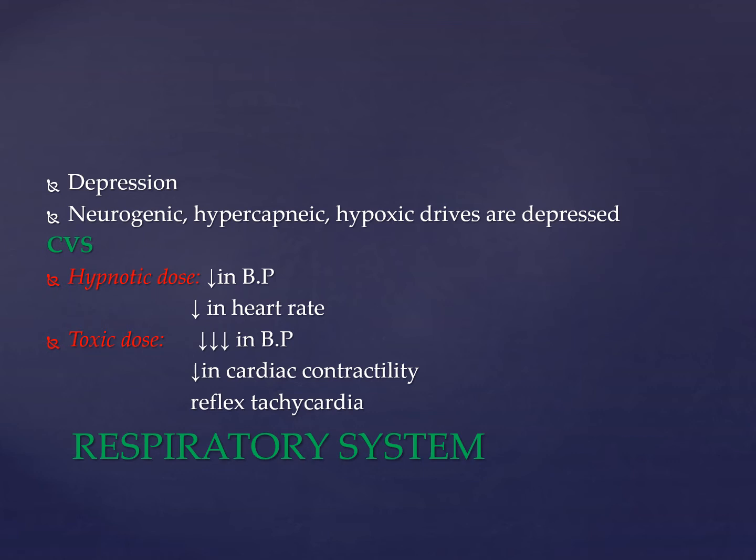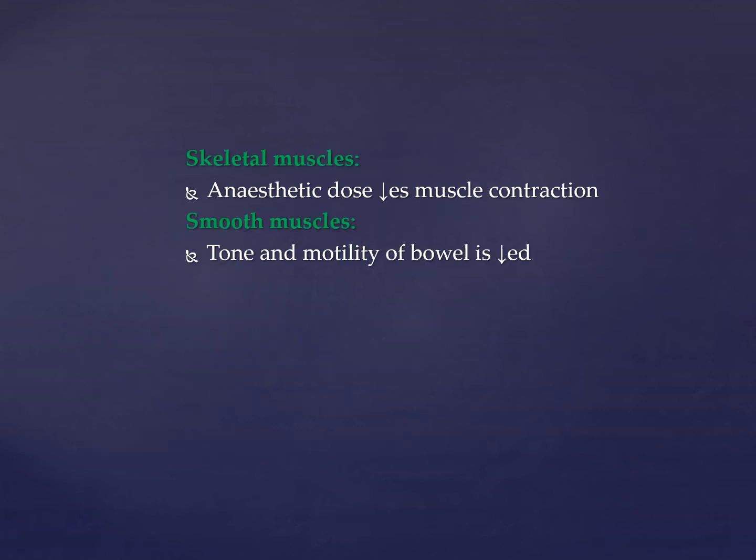It depresses both the centers, causes cardiovascular depression and a decrease in blood pressure. And obviously when there is such a marked decrease in blood pressure, there would be reflex tachycardia, and the respiratory system is also depressed. Skeletal muscle contraction is decreased in the anesthetic dose. In smooth muscle, the tone and motility of the bowel is decreased as well.